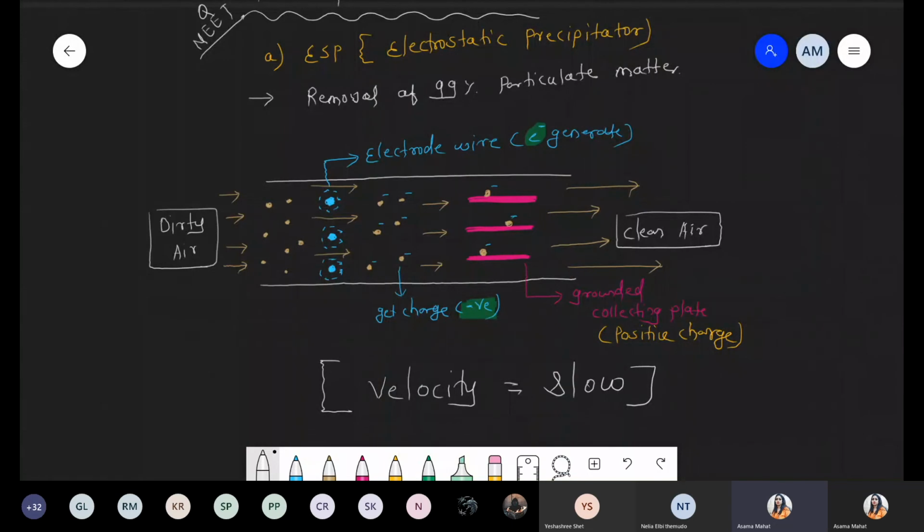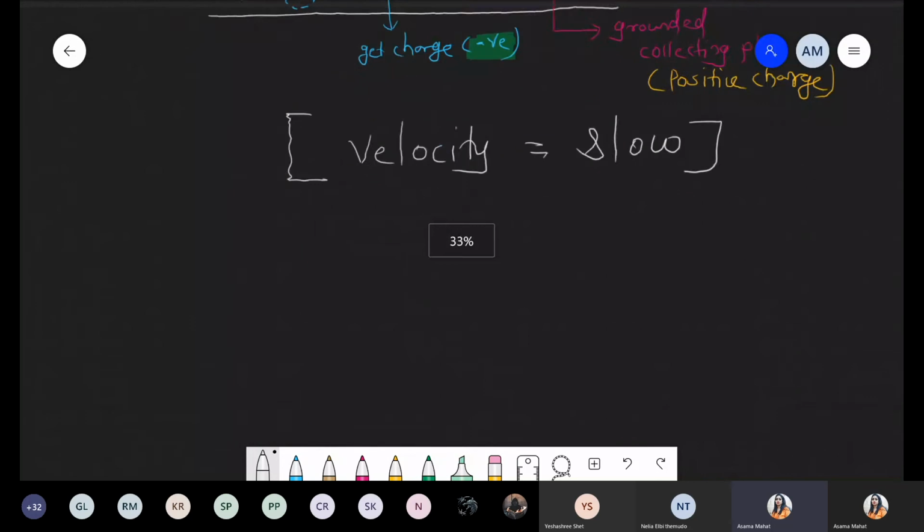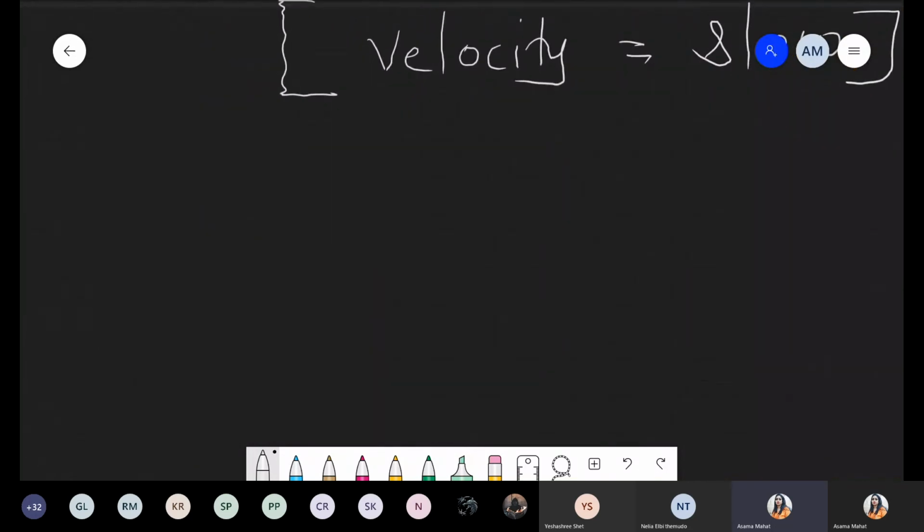So यहाँ से एक question. Another question we are talking about that is scrubber. Second technique. ये first technique था A. Now we are talking about B. That is second technique, that is scrubber. Scrubber basically these are the technique which is responsible for removal of sulfur oxide gas.